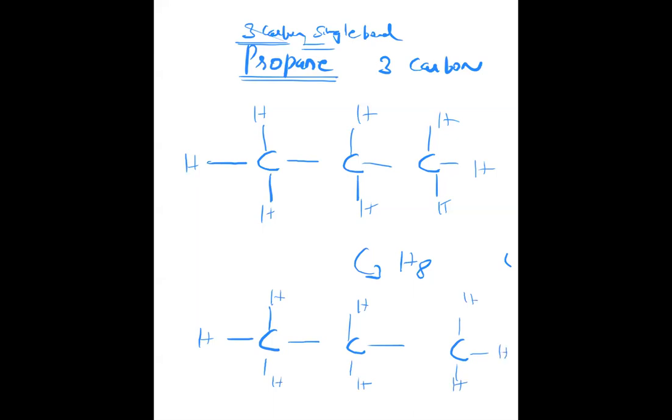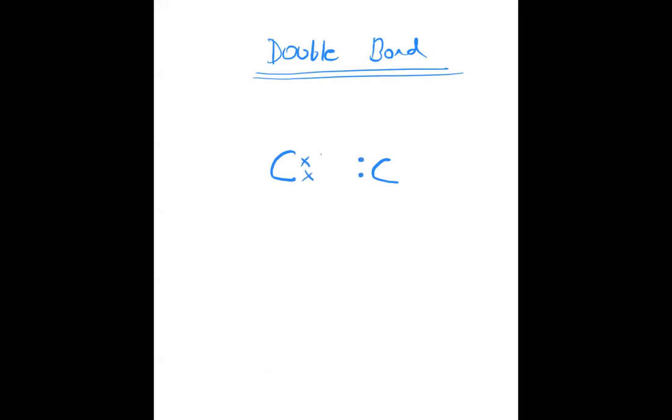Now coming to the double bond, I will explain. See, a double bond is also possible sometimes. For example, if two carbons are sharing four electrons, that means two electrons from each. Suppose they are sharing two electrons instead of one. Then only two will be left out, which they can share with hydrogen.